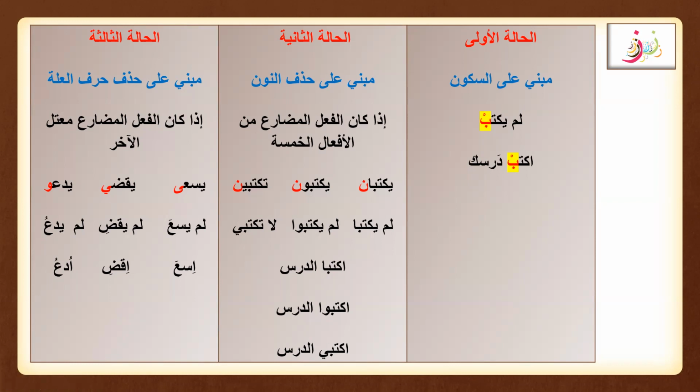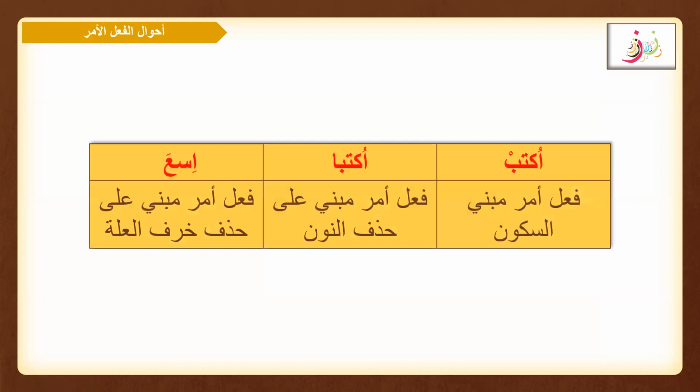Inshallah, we are going to learn them in detail as well. But here, just a little explanation is that the verb's building depends upon these 3 conditions: مبني على سكون, مبني على حذف النون, and مبني على حذف حرف العلة. Here you can see what we are going to write for the إعراب: اكتب, اكتبا, and اسعَ. See here, اكتب فعل أمر مبني على السكون.